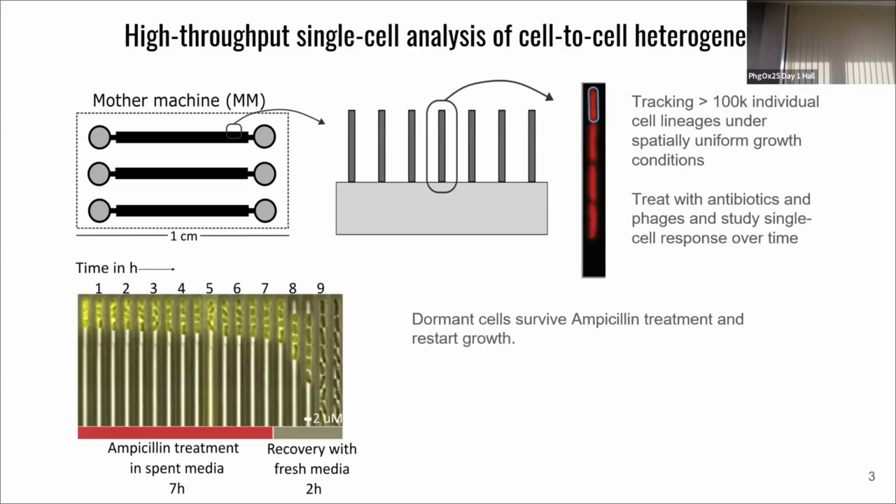Here, we have treated dormant E. coli with ampicillin in depleted media for 7 hours, during which time you can see that the cells neither grow nor do they lyse, after which the cells are allowed to recover with fresh media, and it can be seen that the cells exit dormancy, elongate, and continue to divide. So dormant cells, as can be seen, survive ampicillin treatment and restart growth. Can phages infect and eliminate dormant antibiotic-tolerant bacteria?